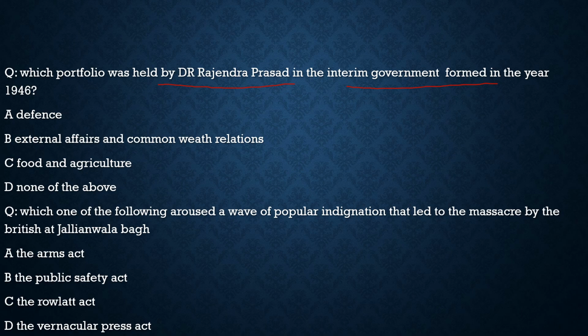You would never mark this question correctly if you don't know about the interim government and what portfolios were given to particular people. So it becomes very important for us to read and remember these persons and what portfolios and ministries were given to them. They can ask you tomorrow who held defence, or under whom food and agriculture was, or external affairs and commonwealth relations, in the interim government which was formed in the year 1946. So it becomes important for us.